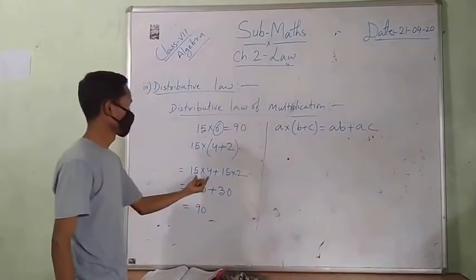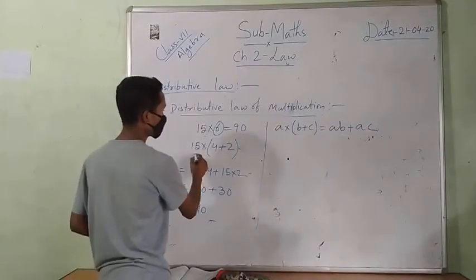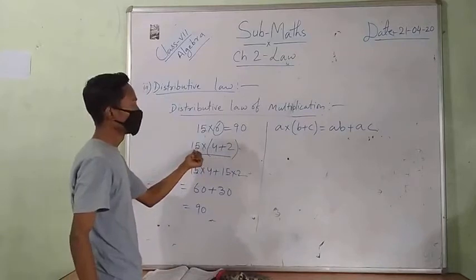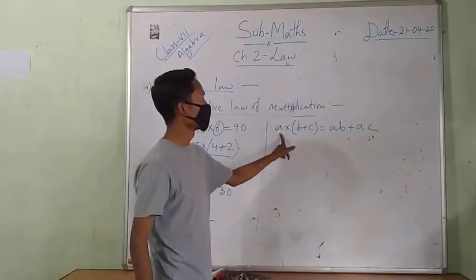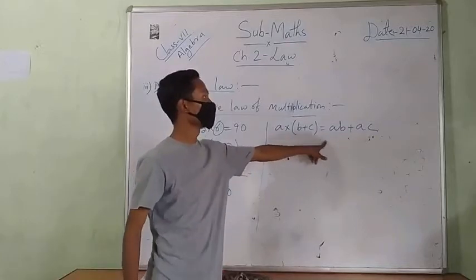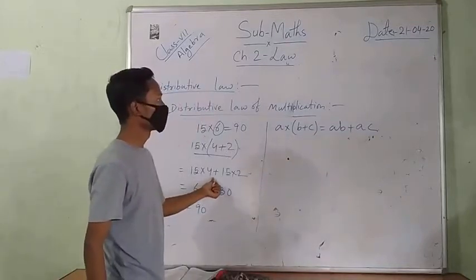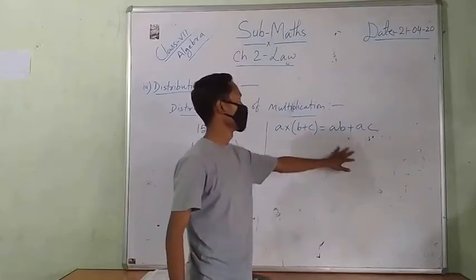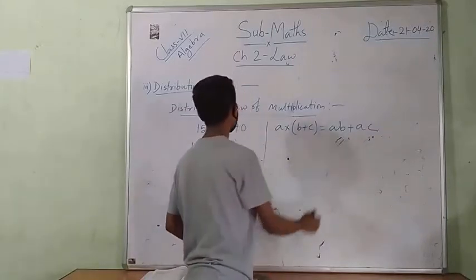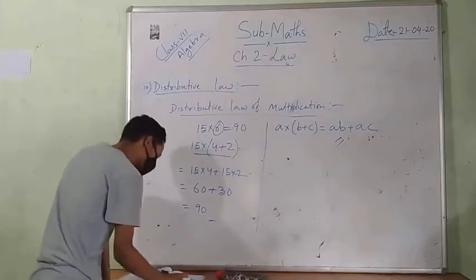This one. 15 into 4 plus 2, then A into B plus C equals 15 into 4, A into B plus A into C. That one is the distributive law of multiplication.